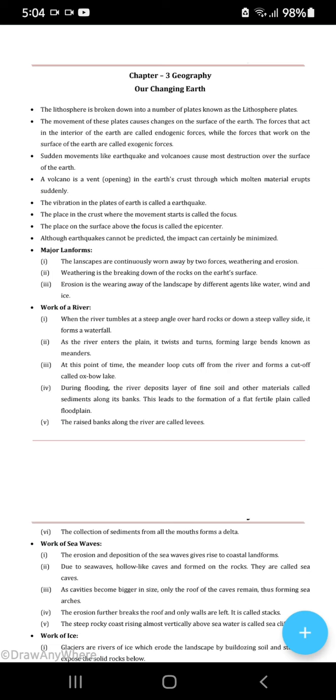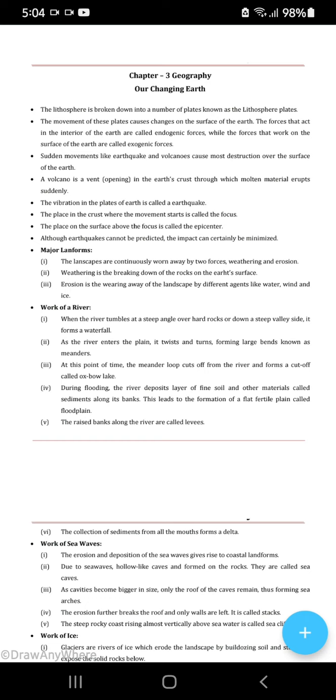Now the lithosphere, under the lithosphere you find a number of plates. And what are they called? They are called lithosphere plates. Okay, so what are these plates? You will think that they are the plates that we use to have our food. No, they are not that. They are like discs, like a plate that does not have any boundaries. Okay, they are like that.